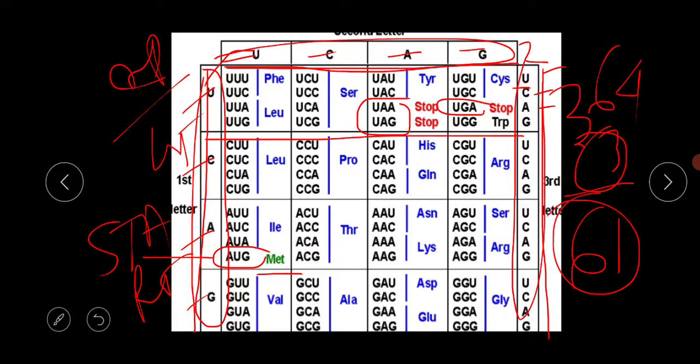Look at this one box: 1, 2, 3 up to 16. A total of 16 codons are in one row, and we have a total of 4 rows, because we have 4 bases. So 16 into 4 equals 64. You have to keep all these things in your mind during the exam.